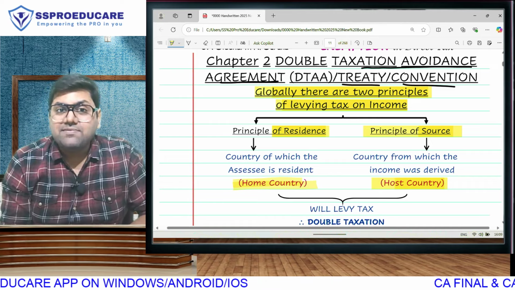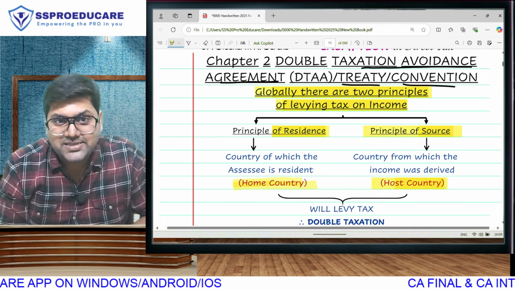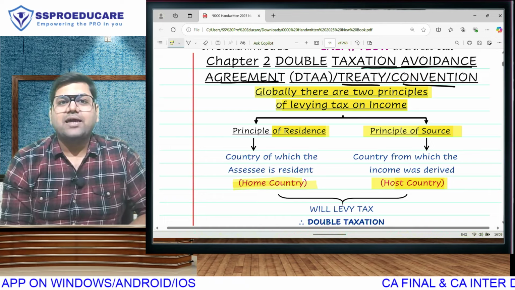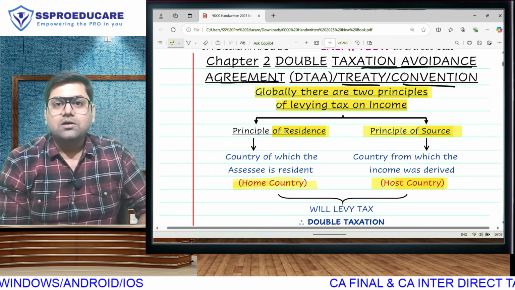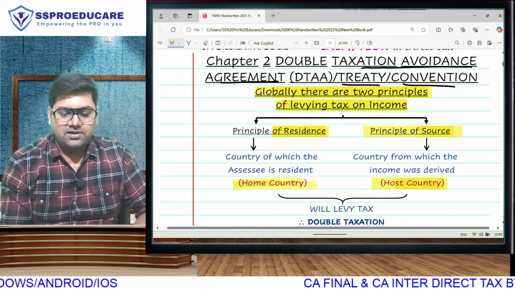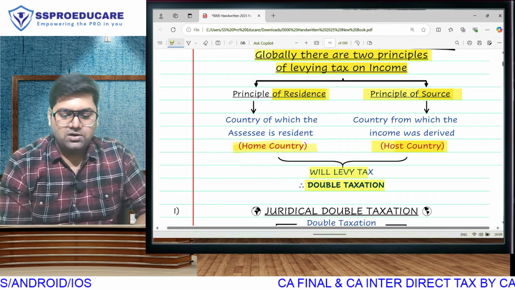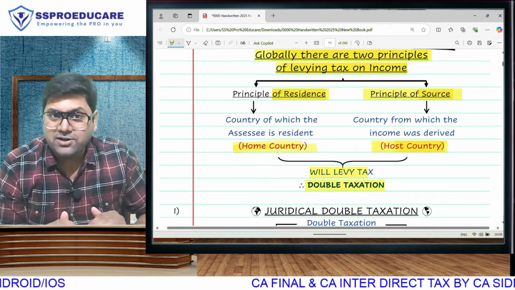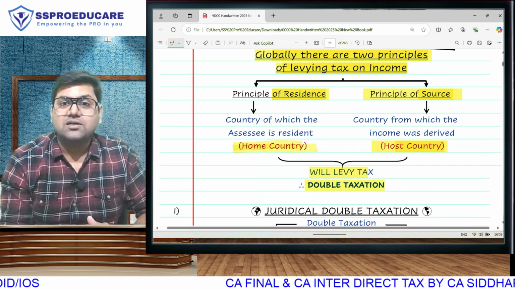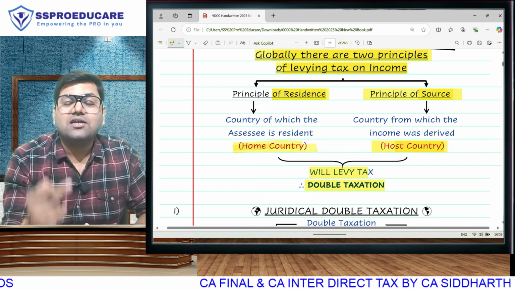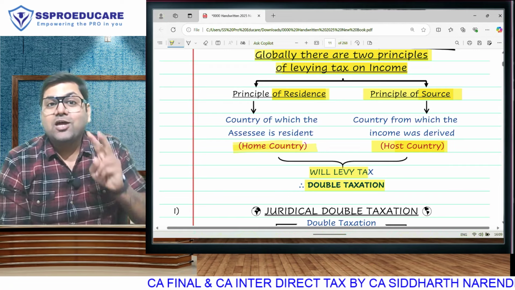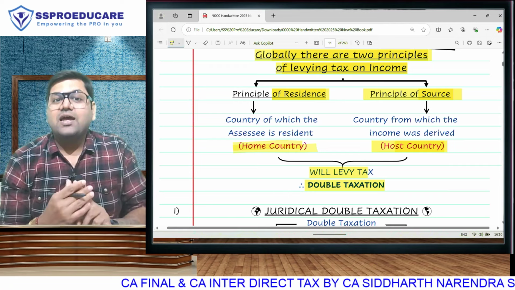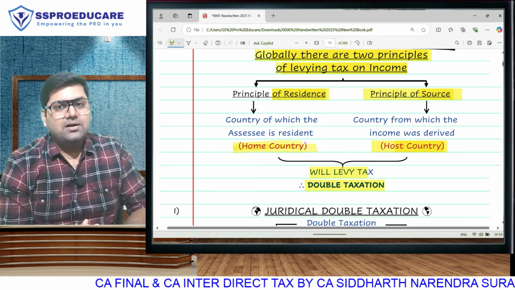So the home country will tax your global income on the principle of residence, and the host country will tax that country's income at least on the principle of source, because you earned over there. And this, ladies and gentlemen, is going to result in something called double taxation. When I am resident of one country and I have a source in another country, the home country will apply the principle of residence and the host country will apply the principle of source, and thus it will result in double taxation.